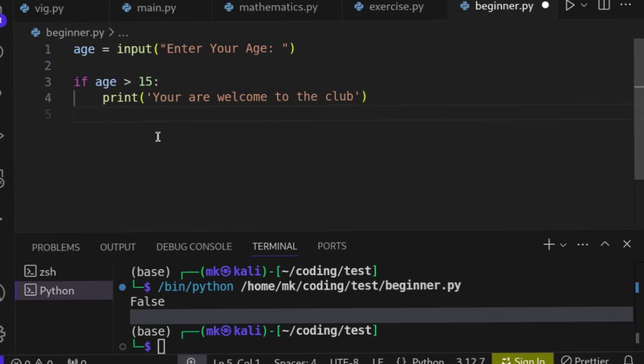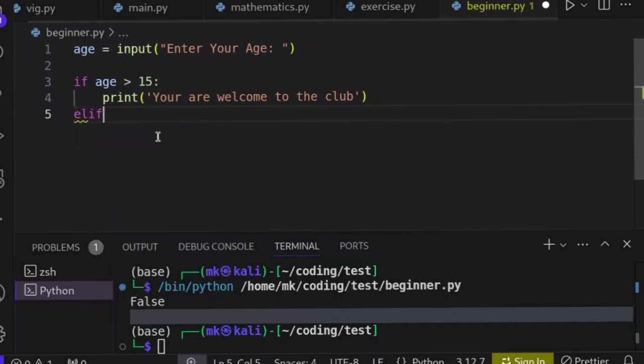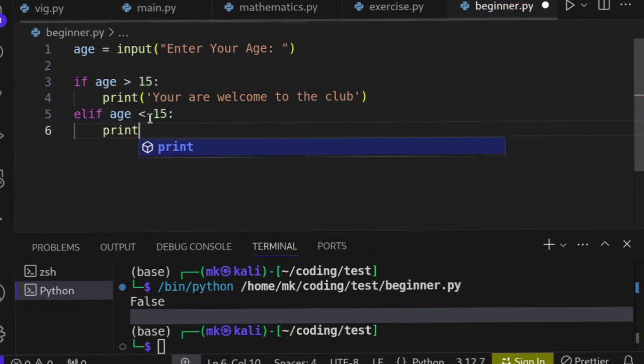And then we can add another condition, which is else if. Whenever you have an else if, this is how you write another condition. Else if is the keyword, and you put a condition in front of it. Then you say else if age is less than 15, then we want you to do what? You say you are underage, then go back home.